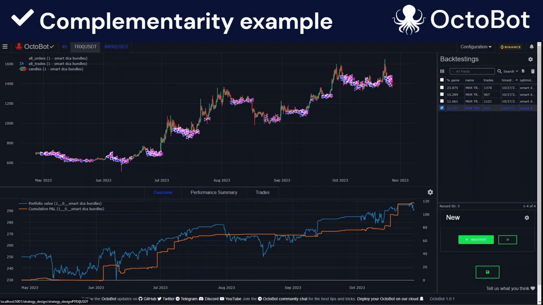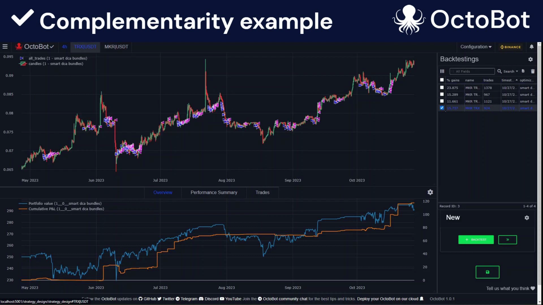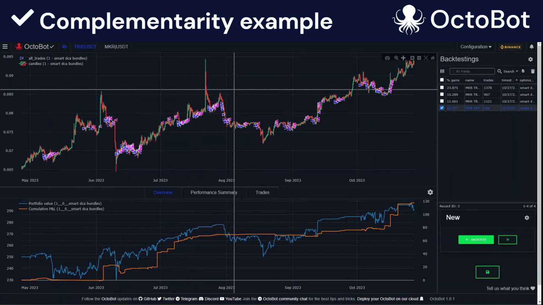On the other hand, when we have a look at Tron, we see that during this period, the market is not going up that much, except for this very small thing, but the strategy is not trading it. This allows the strategy to keep trading using Tron at this period. So this is what I mean with complementarity. When the strategy is not trading on one market, we want it to be trading on other ones.